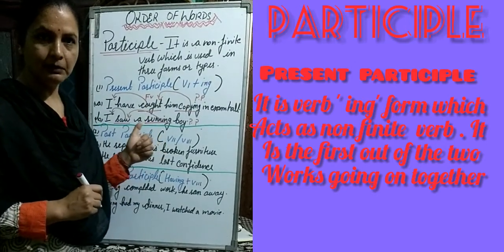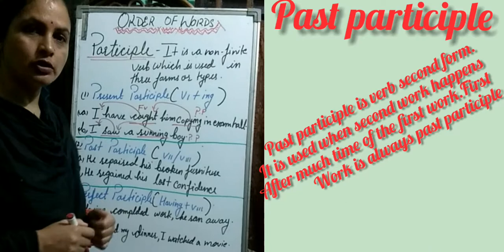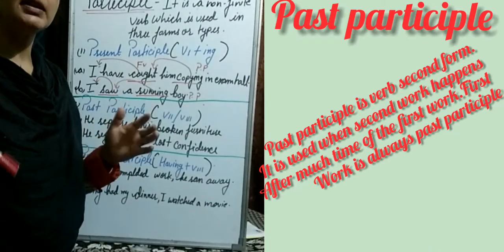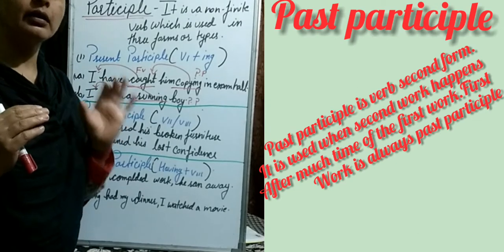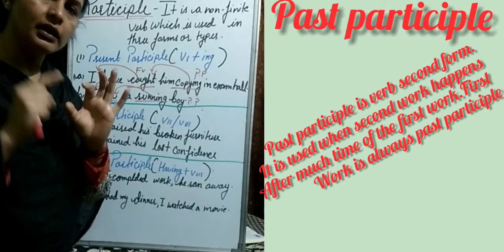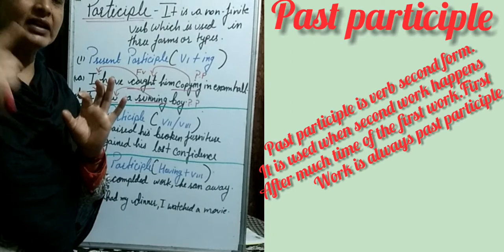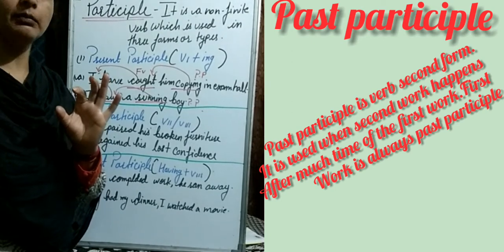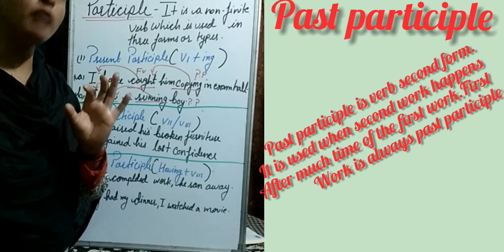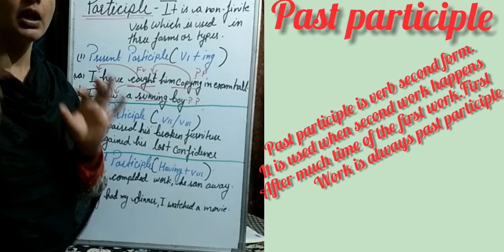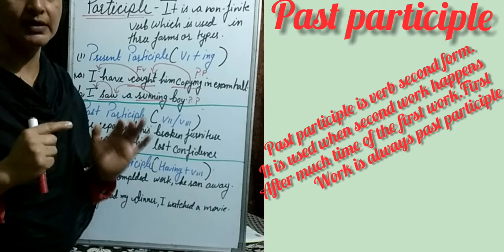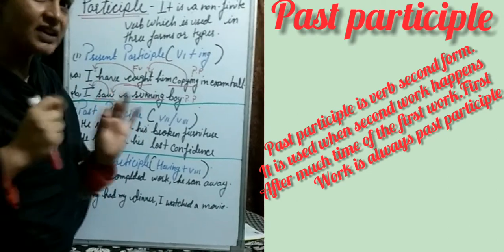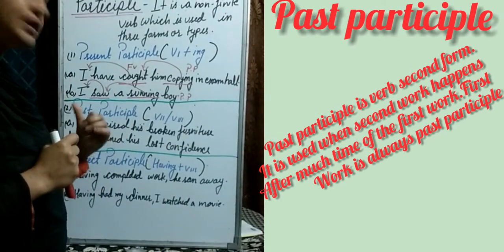Is that clear? Past participle, children. If in a sentence there are two works, and the second work starts a long time after the first work, then the first work is concluded as past participle. To understand it properly, let us see the example.